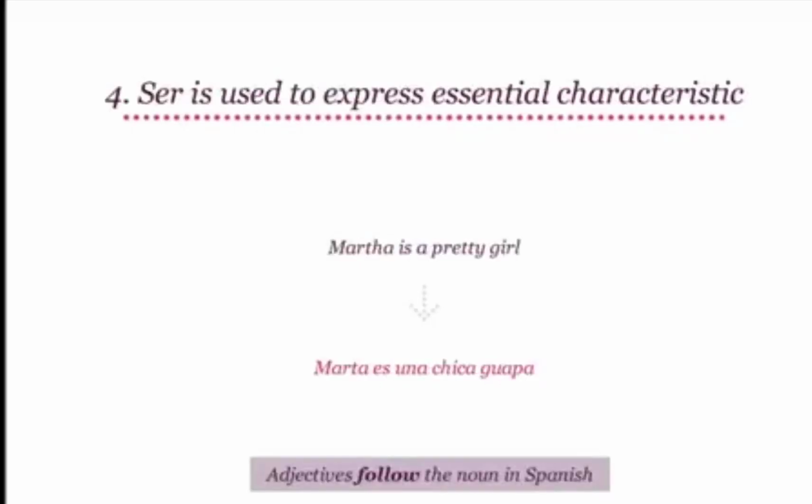Let us look at the fourth scenario. Ser is used to express essential characteristic. Essential characteristics are characteristics that are permanent in nature. For example, someone being intelligent or beautiful. These qualities are usually inherent and hence permanent. Let's look at an example. Martha is a pretty girl is translated as Marta es una chica guapa. Say that, please.